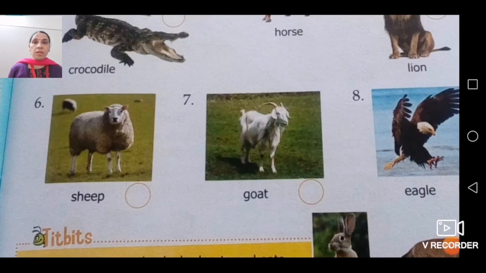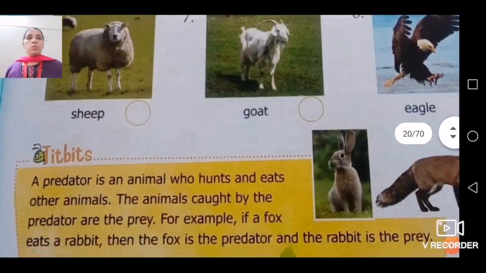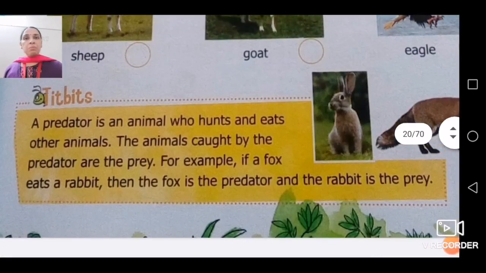Children, you all will learn a few examples of omnivorous animals also. Animals who love to eat both meat and grass. That also you will remember. Now one more important thing that is given in your book, that is predator and prey. So let's do that in tidbits.